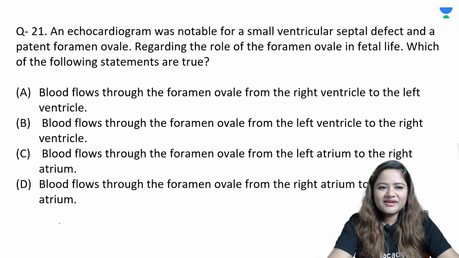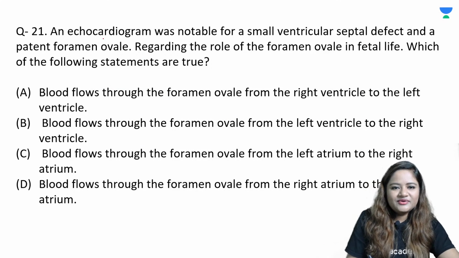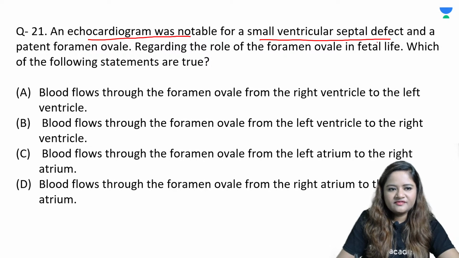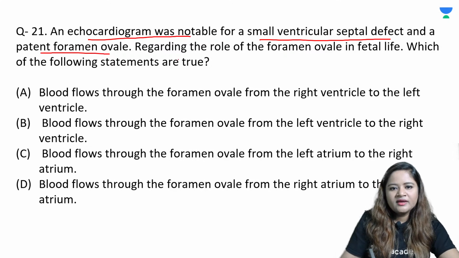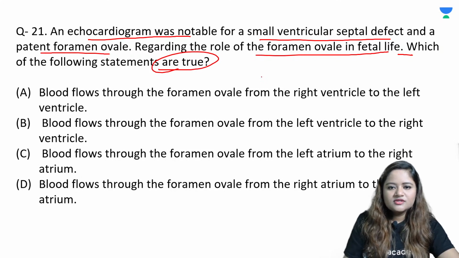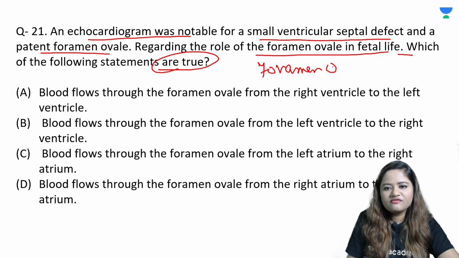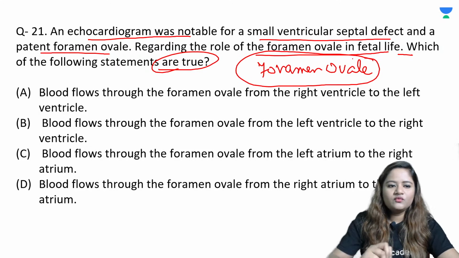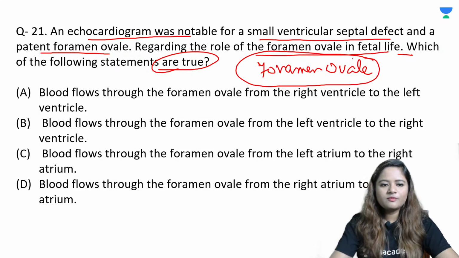Okay, question number 21. An echocardiogram was done for a small ventricular septal defect and a patent foramen ovale. Regarding the role of foramen ovale in fetal life, which of the following statements is true? So which statement is true for foramen ovale? Very simple question. What is the foramen ovale and which is the correct statement regarding it? So just read all the options.